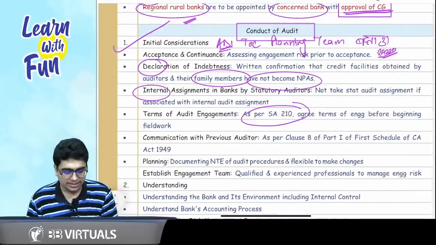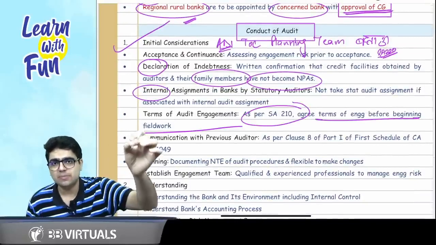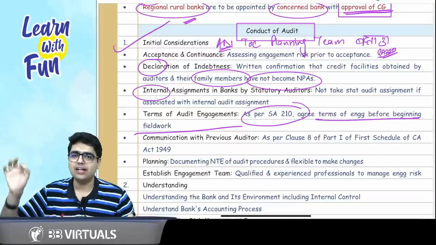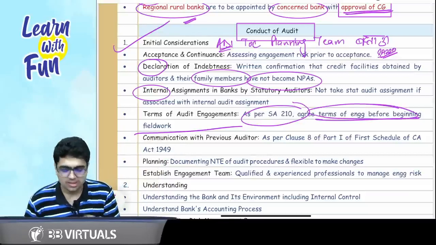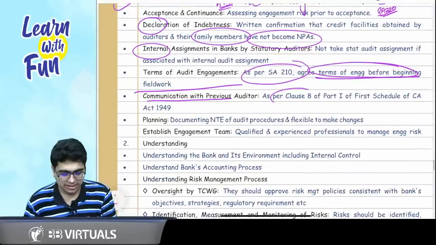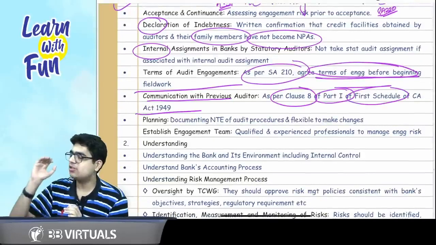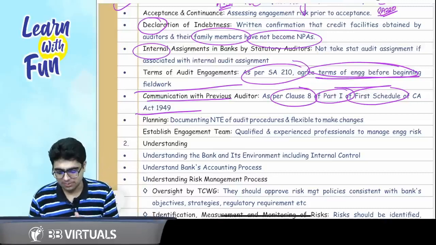As per SA 210, agree the terms of audit engagement, that is the scope and objective of audit, responsibilities of the management, responsibilities of the auditor, plus financial reporting framework and the audit reporting. Those are the 5 points generally covered in the engagement letter. Then C means communication with the previous auditor as per clause 8, Part 1 of First Schedule to the Chartered Accountants Act 1949.